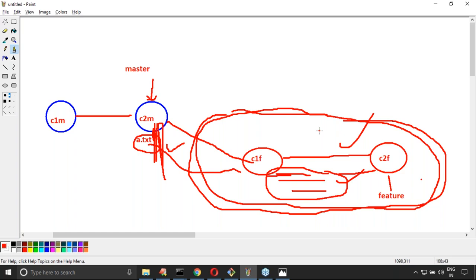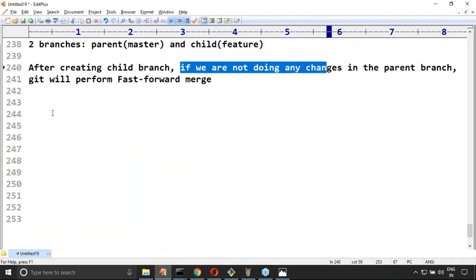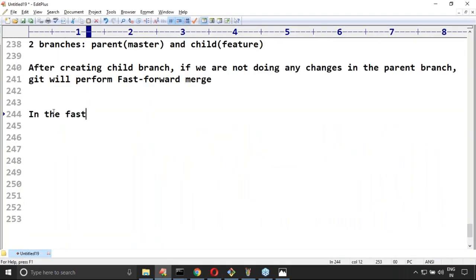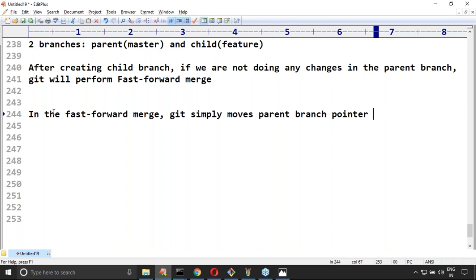After creating the child branch, we didn't perform any changes in the master branch. Master branch is untouched. In that case, fast forward merge is going to happen. Sir, in the fast forward merge, what will it do? Here this line is very important, can you please observe that? In the fast forward merge, git simply moves the parent branch pointer to the last commit of the child branch.